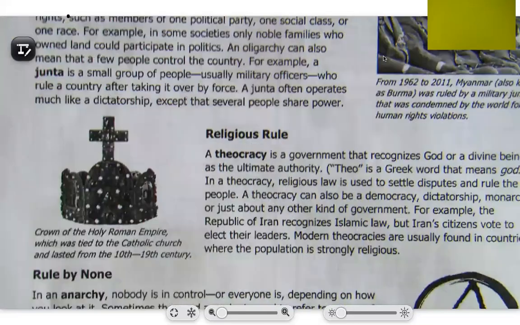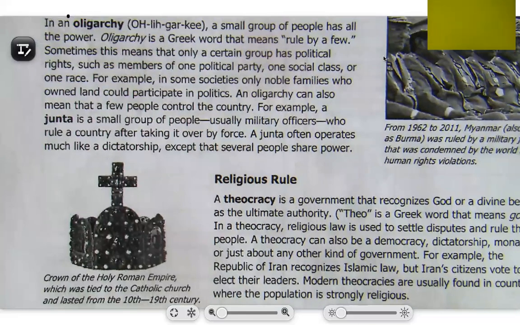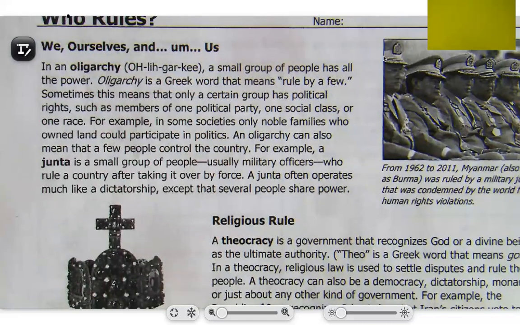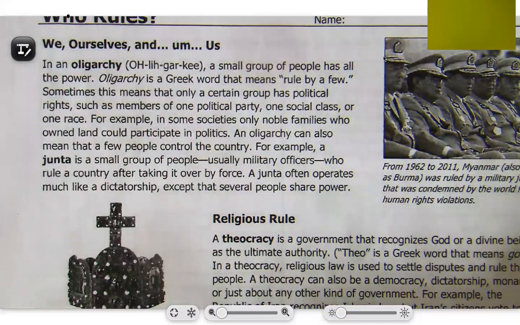Okay, well, starting with we, ourselves, and us. In an oligarchy, a small group of people has all the power. Oligarchy is a Greek word that means rule by a few. Sometimes this means only a certain group has political rights, such as the members of one political party, one social class, or one race. For example, in some societies, only noble families who owned land could participate in politics.